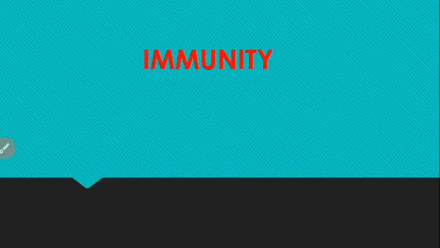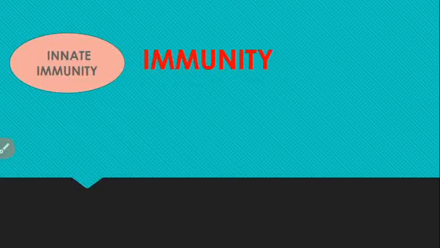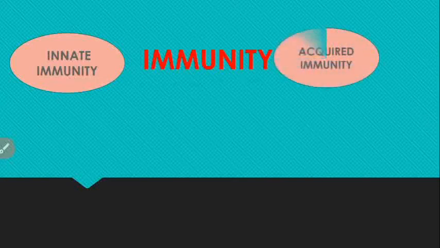So what is immunity? Immunity is the capability of our cells to resist harmful microorganisms. There are mainly two types of immunity. The first one is innate immunity. It is a natural immunity which is present in our body. The second one is acquired immunity. Acquired means adaptive immunity, which you develop during your lifetime.